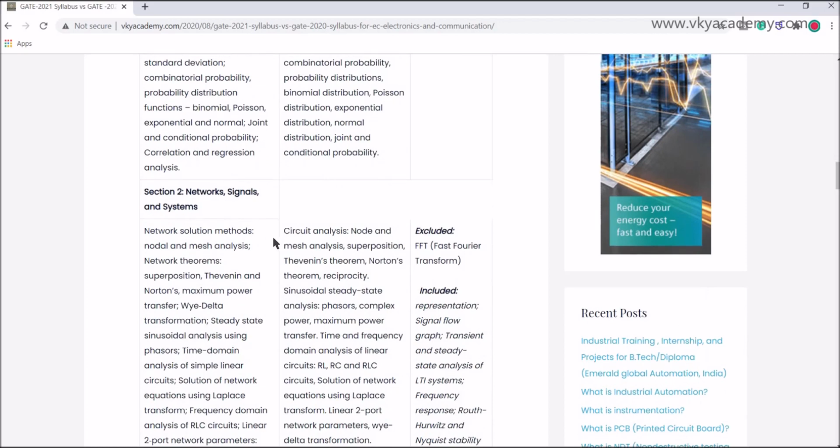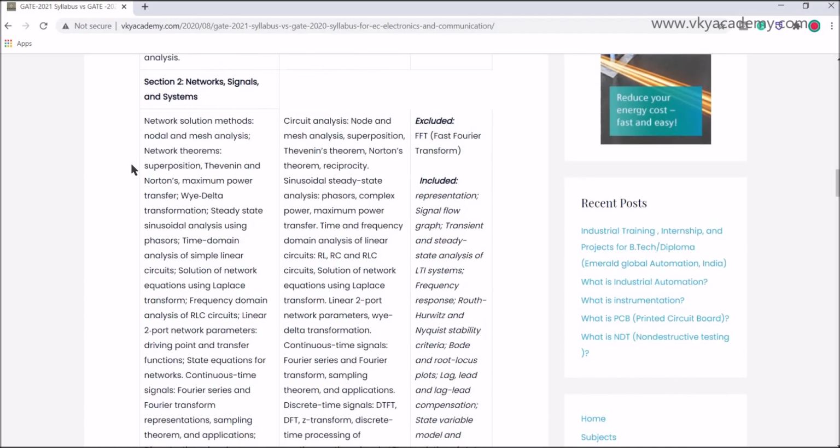Now coming to networks, signals and systems, section 2 of the EC syllabus. In this subject, the excluded portion is FFT, that is, fast Fourier transform. Generally an EC student studies the decimation in time algorithm and decimation in frequency algorithm in the fast Fourier transform topic, and it has been excluded.